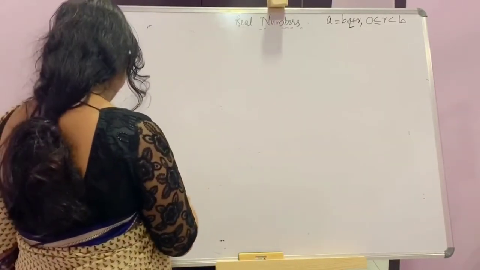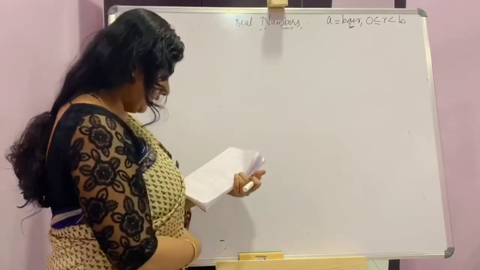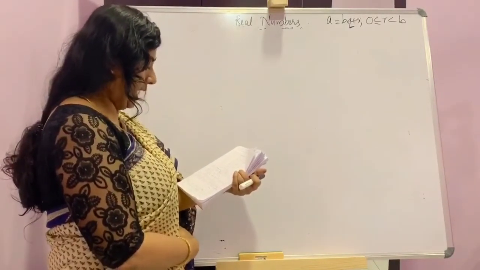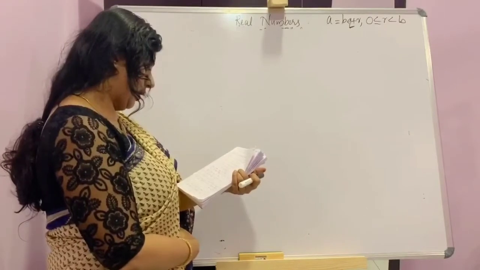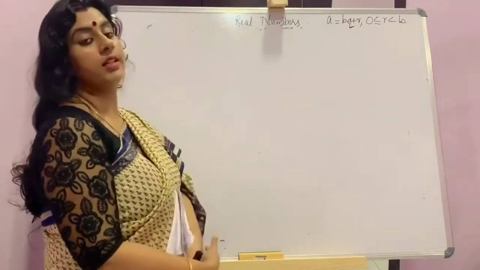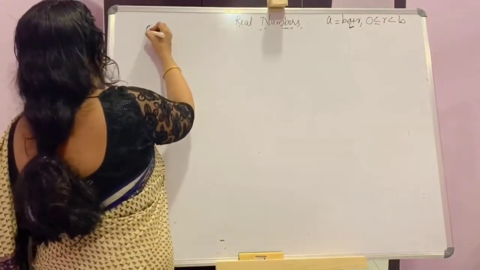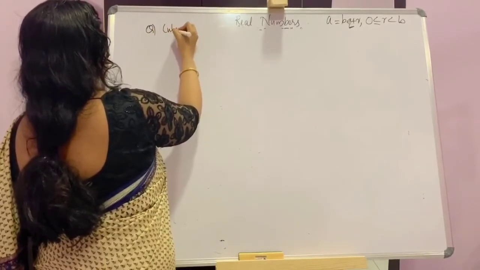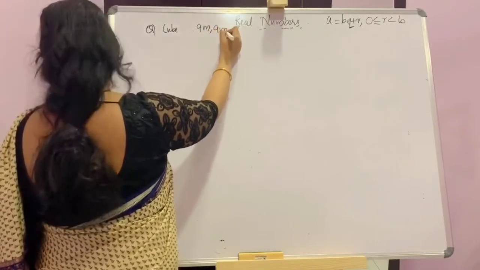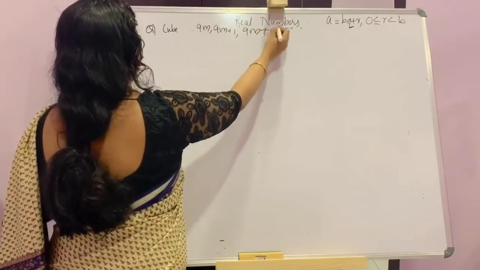Next one is, use Euclid's division lemma to prove that cube of any positive integer is of the form 9m plus 1 or 9m plus 8. We want to prove cube of any positive integer is of the form 9m plus 1 or 9m plus 8.